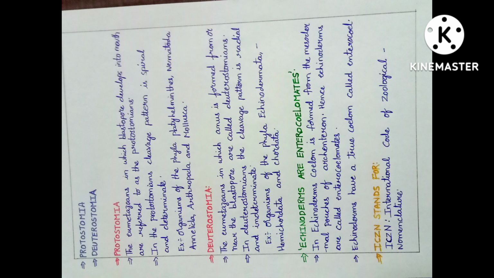Echinoderms have a true coelom called enterocoel. Here, true coelom means a body cavity formed during embryo development from the three germinal layers. Echinoderms have which coelom? A true coelom called enterocoel. Here, enterocoel means a coelom cavity present in some invertebrates which has developed from the wall of the archenteron. Next is ICZN. ICZN stands for International Code of Zoological Nomenclature.